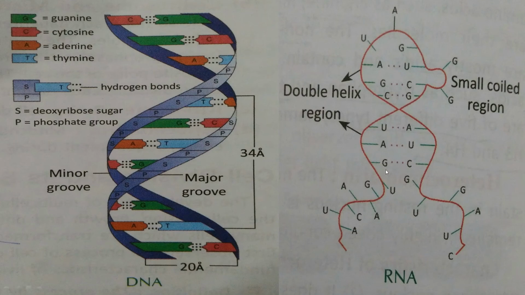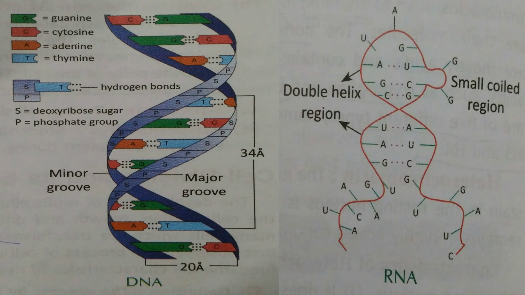that RNA is a single stranded structure and DNA is a double stranded helical structure. DNA always forms a helix, but here RNA forms a hairpin loop. Single structure forming a hairpin loop. Clear? So it is single stranded and there it is double stranded.